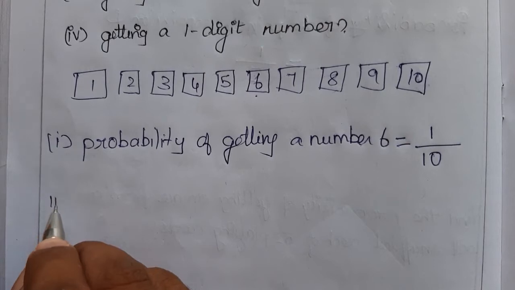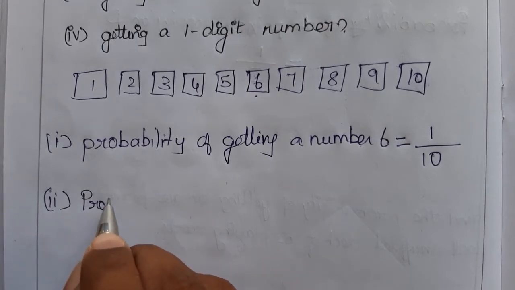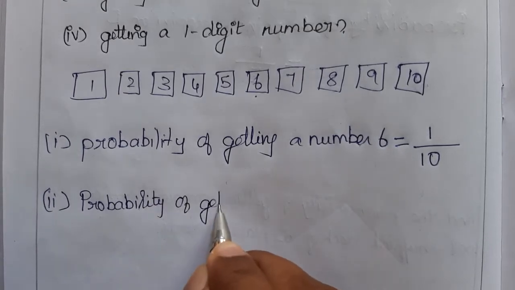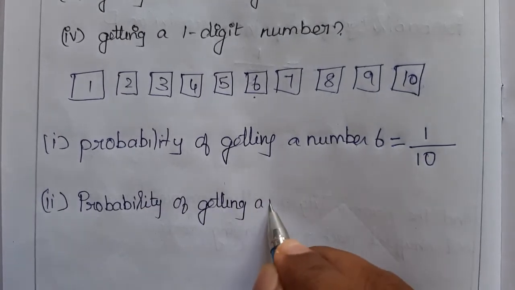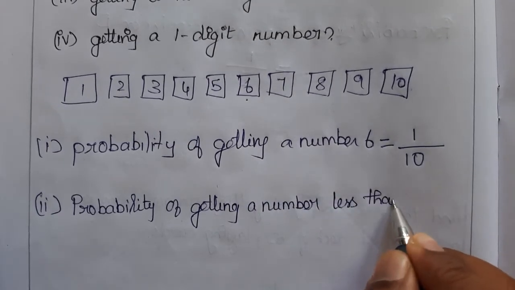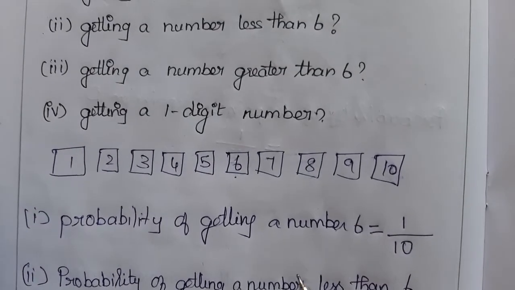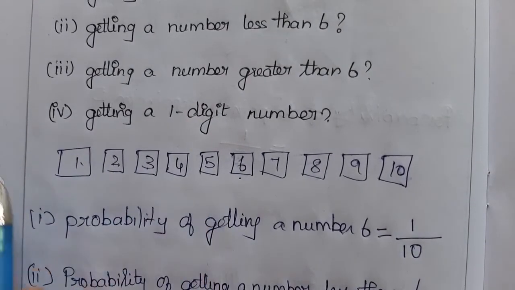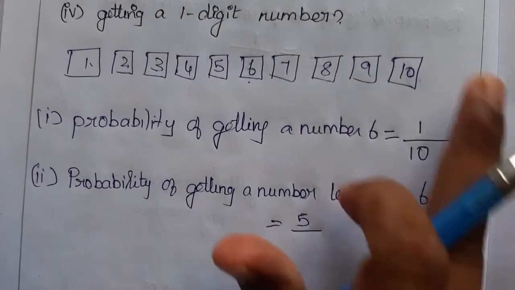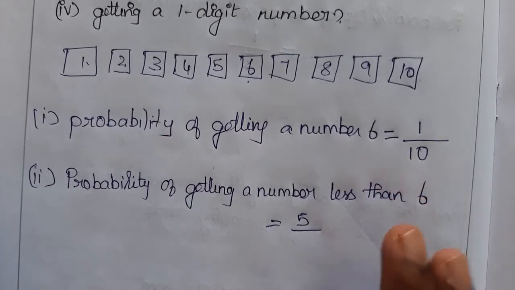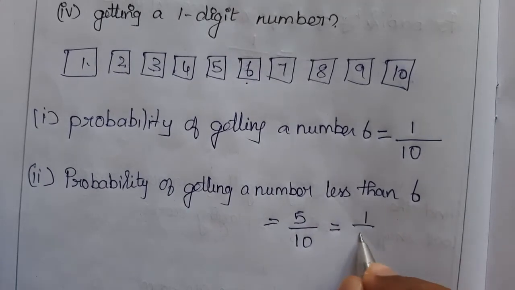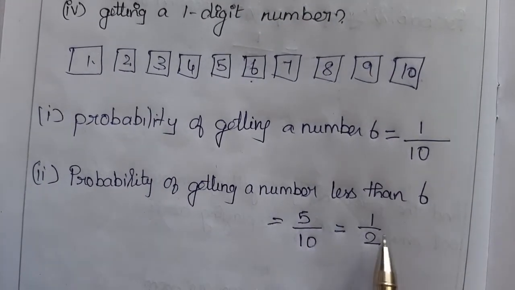So next question: what is the probability of getting a number less than 6? Less than 6, what are there? 1, 2, 3, 4, 5. So totally how many numbers are there? 5 numbers, right? 5 divided by the total number of slips. The total number of slips written here is 10. So 5 by 10 we can simplify, and it is 1 by 2. So the probability of getting a number less than 6 is half.